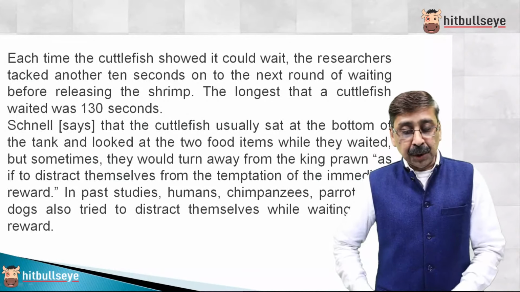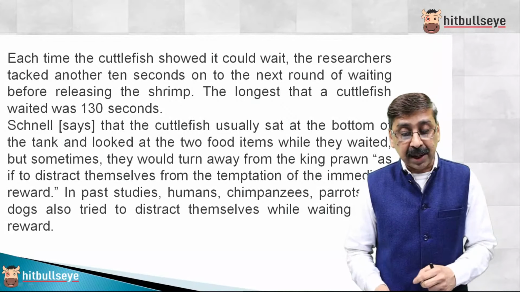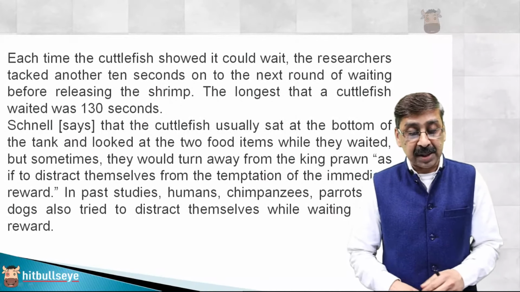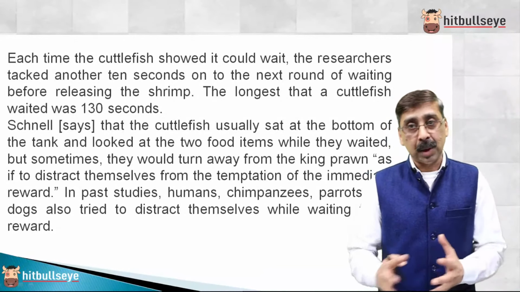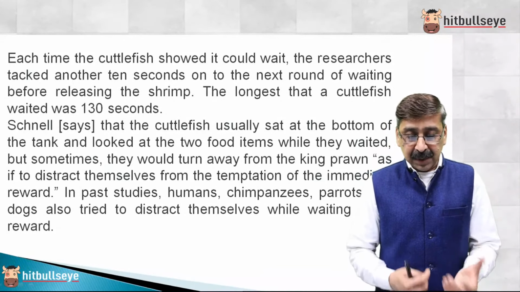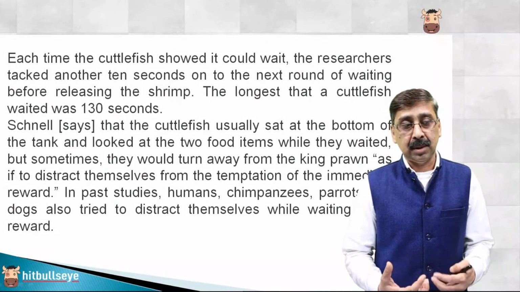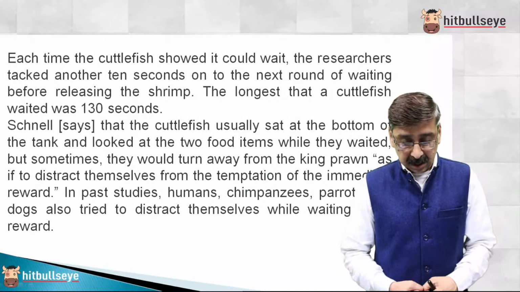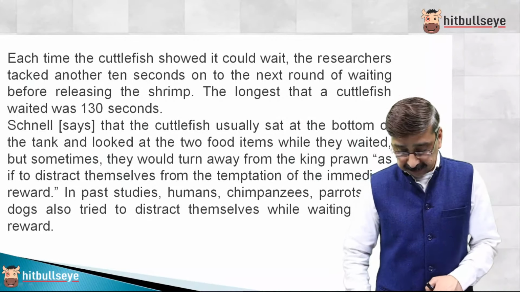So each time, the cuttlefish showed that it could wait. Very important. The researcher tagged another 10 seconds on the next round for waiting before releasing the shrimp, their favorite food. The longest that a cuttlefish waited was 130 seconds. So now it is very clear that they have control over their ability to go for temptation or not.